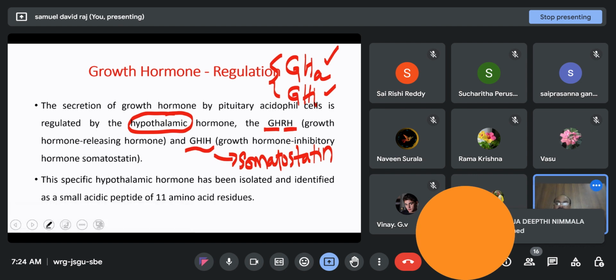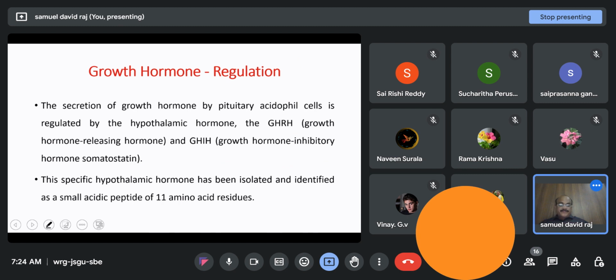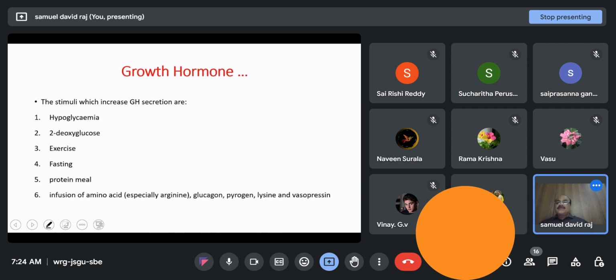Coming to the stimuli which increase growth hormone secretion. In us, growth hormone can be stimulated by a decrease in the blood glucose level. Whenever the blood glucose level decreases, growth hormone increases. This is called hypoglycemia: hypo means decrease, glycemia means blood glucose level.